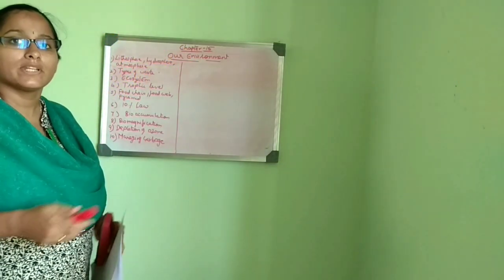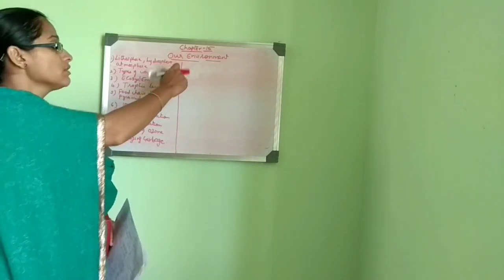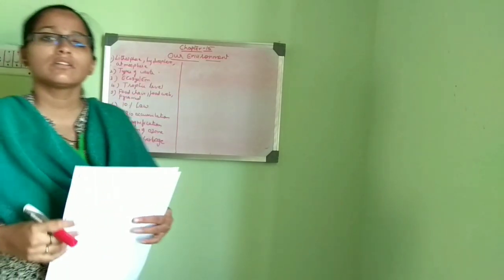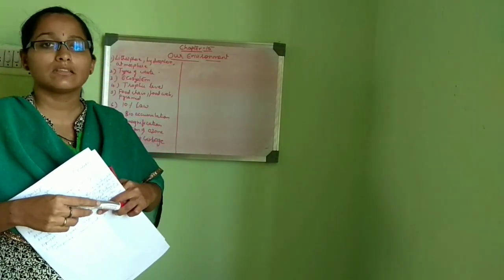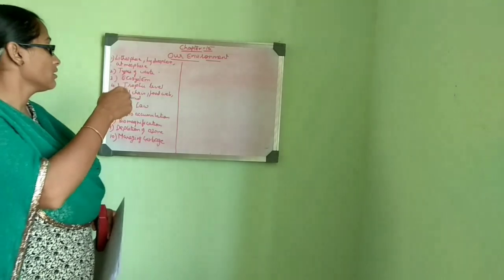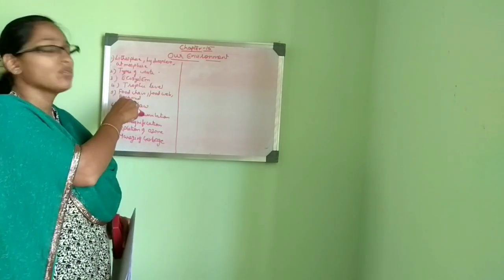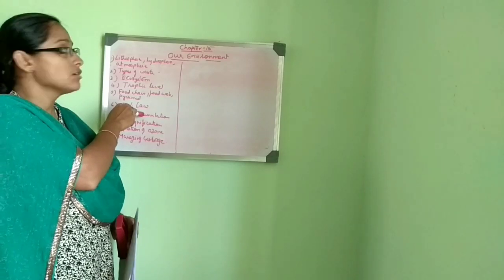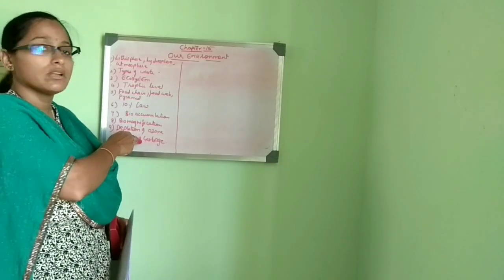So now we'll start with the next chapter, that is the 15th chapter, our environment. You have all already studied about our environment in classes 6th, 7th, and 8th. So we'll be learning once more, revising, and also adding some points into our environment lesson. According to the point-wise list, we'll go with the lesson now.